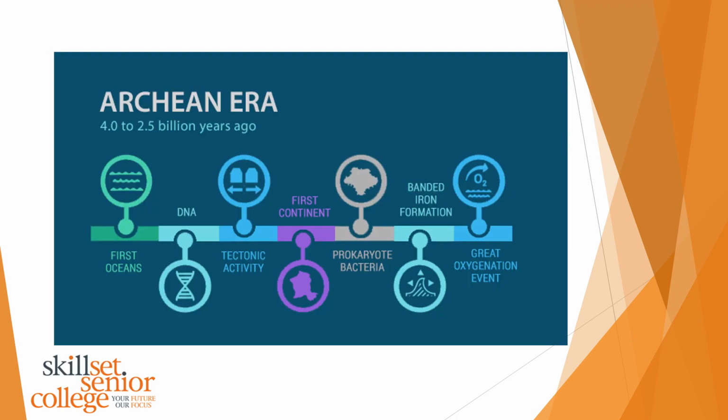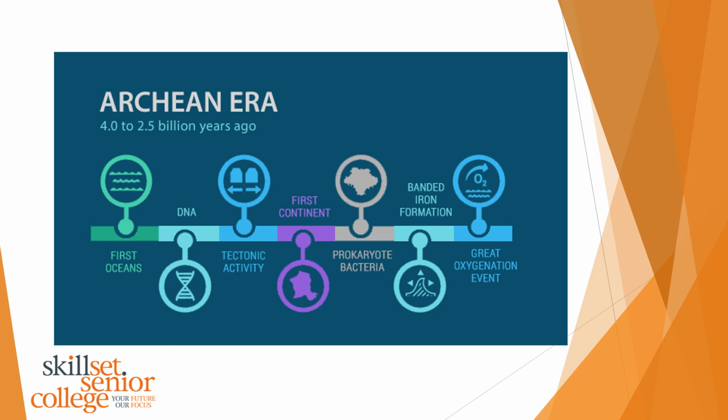Okay, it's a nice little summary of the Hadean. What we're going to look at in the next lesson is the Archean era. So this was 4 to 2.5 billion years ago. And you can see it gets quite interesting, well, really from the start. I mean, they're all interesting, but the presence of DNA is particularly interesting when we're talking about life.